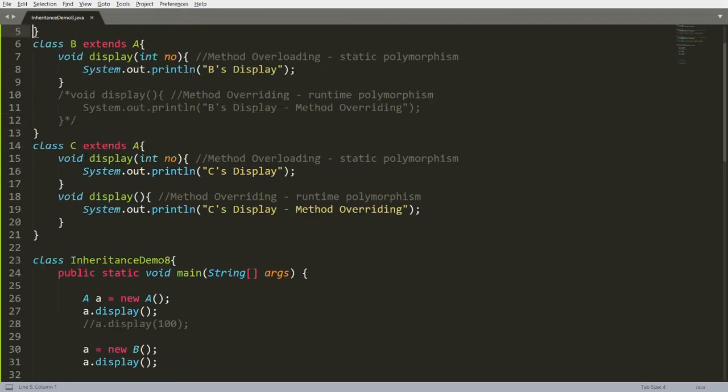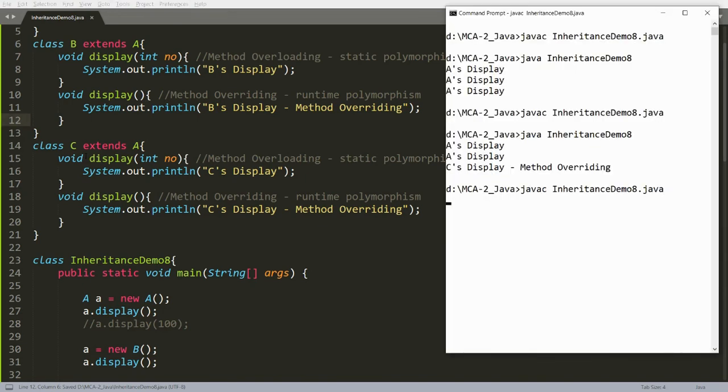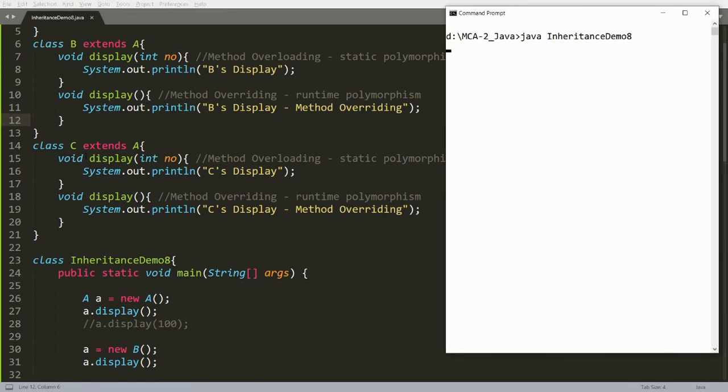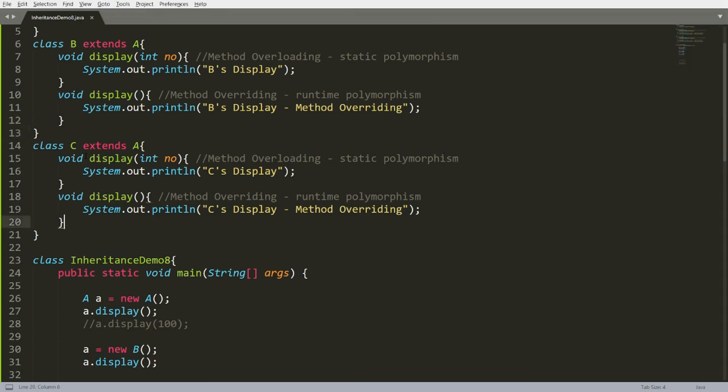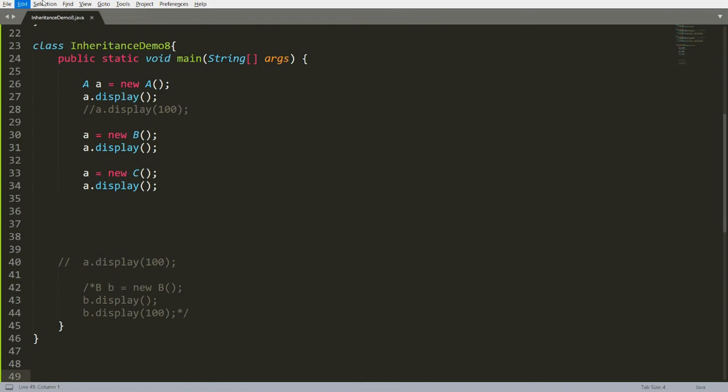If a child is overriding the function over here, then the function of the child will be called, and that is the reason why I'm getting here A's display, B's display, and C's display. This is all possible using the object of the father.